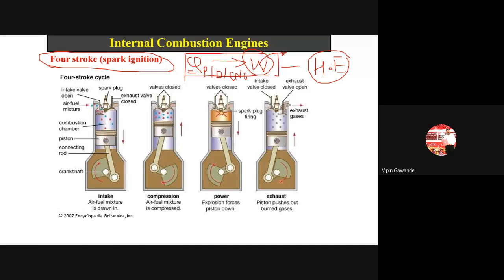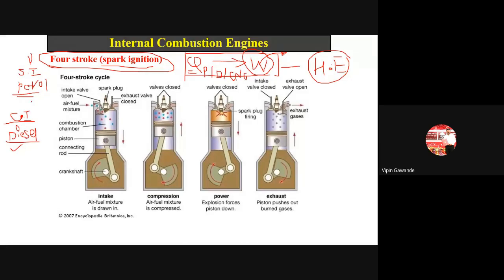Now in that we have two types of engine. One is called the spark ignition engine, the SI engine, or the petrol engine. It runs on petrol, that's why it is called the petrol engine. SI means spark ignition, because a spark plug is used in the petrol engine. The other type of engine is the CI engine, or the diesel engine. It is called the diesel engine because it uses diesel fuel. It is also called the CI engine because it is a compression ignition engine.